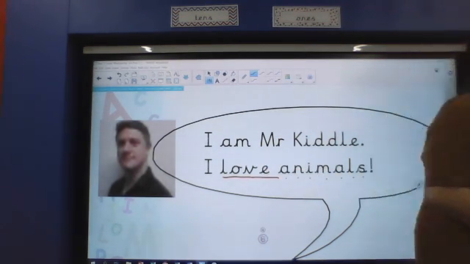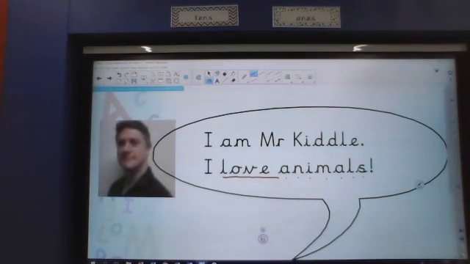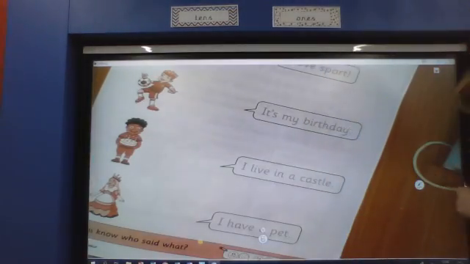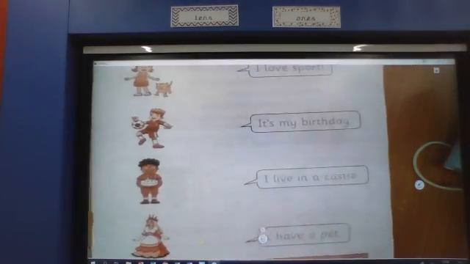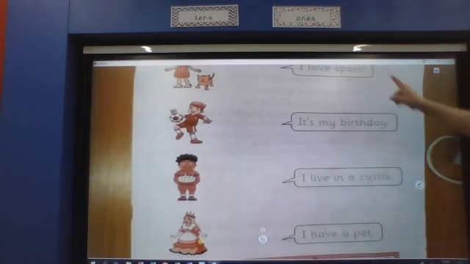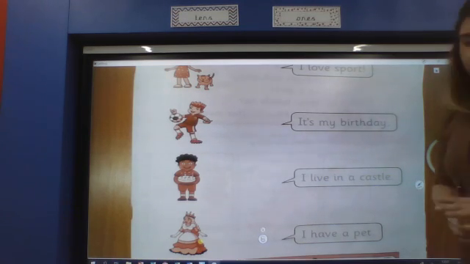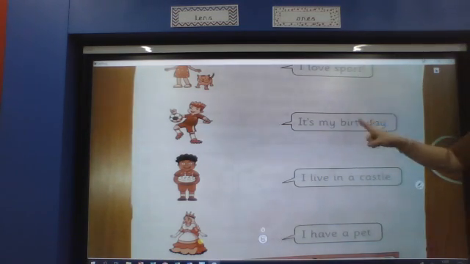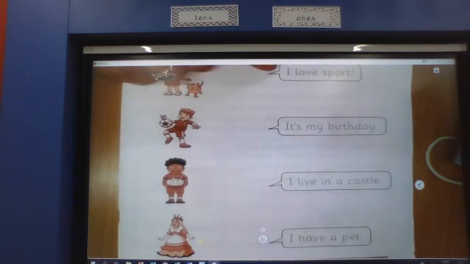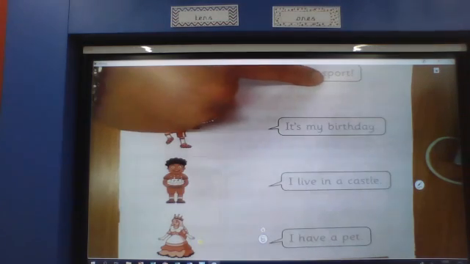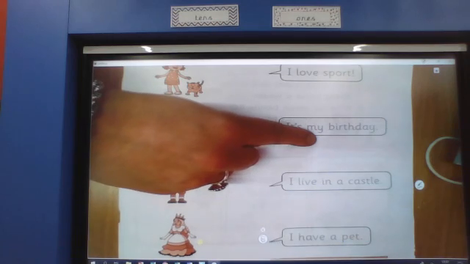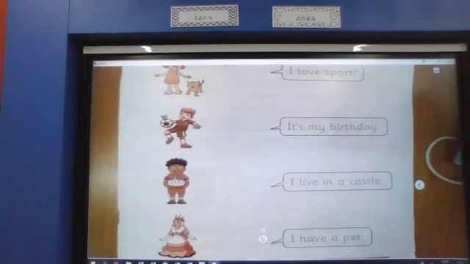Now in your activity for today, on page 19, let's have a little look because you've got some speech in your activity today. So each character in the picture is doing something different. And we've got some speech bubbles next to the characters. And we've got to read the speech bubbles, spotting those tricky words. So I can see love there. And there is a word that Mr. Kiddle used in his speech as well. I can spot my, which is also one of the words that I used in my speech.